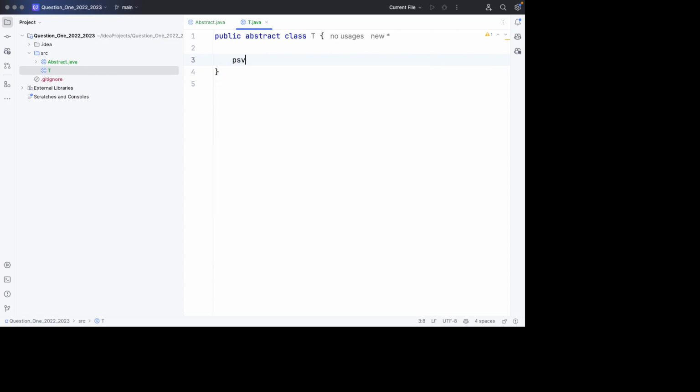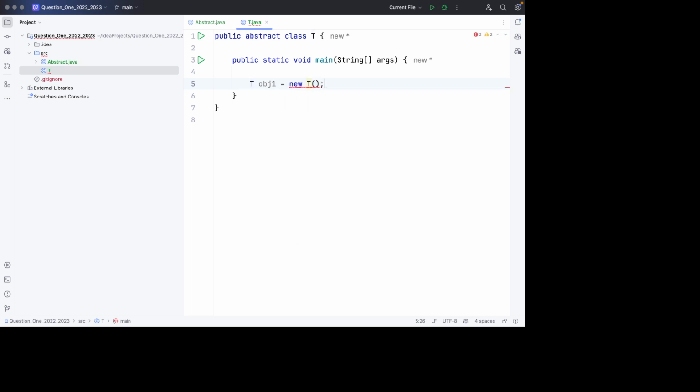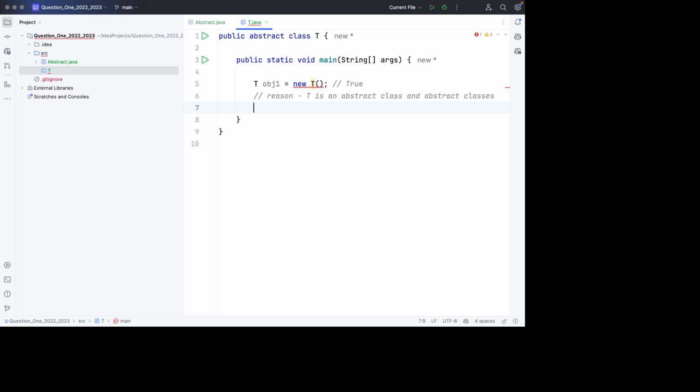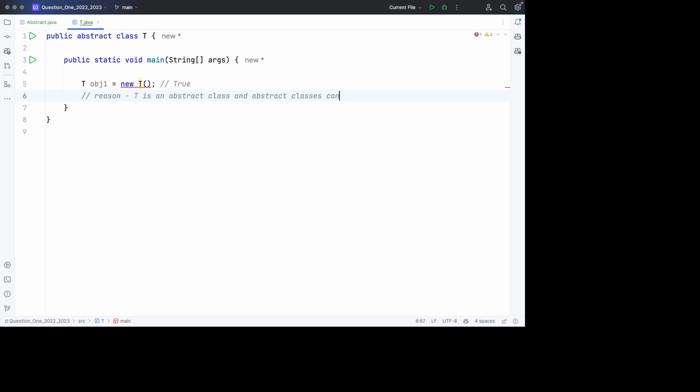because when we try it ourselves and say T obj1 is equal to new T, like this, T being abstract, this will cause an error. So here it is true, it will cause an error. And the reason is T is an abstract class, and abstract classes cannot be instantiated.